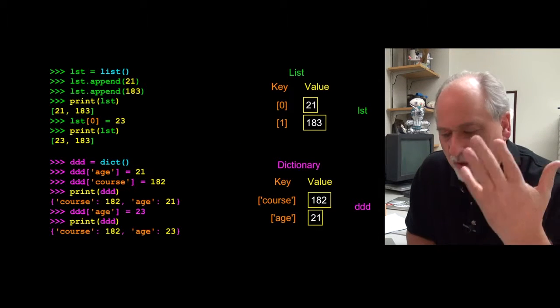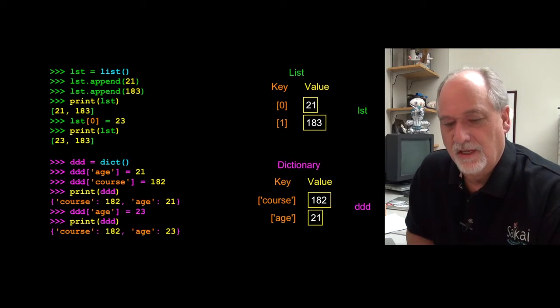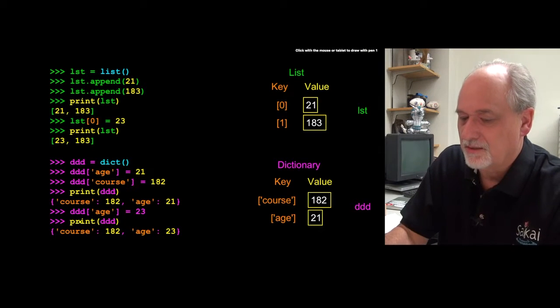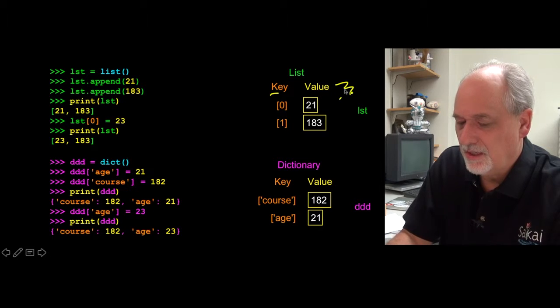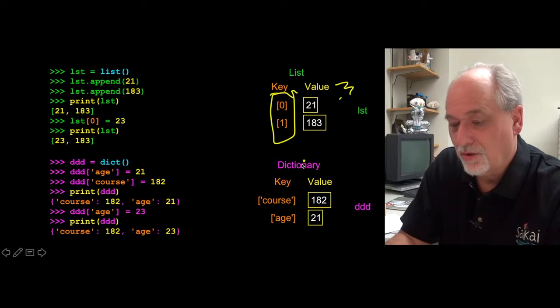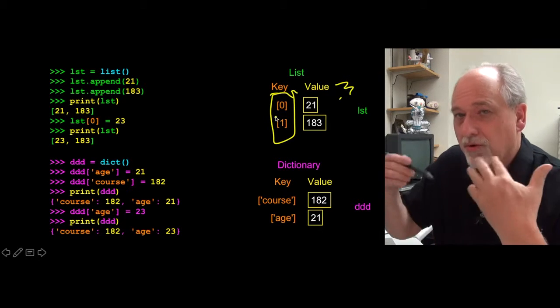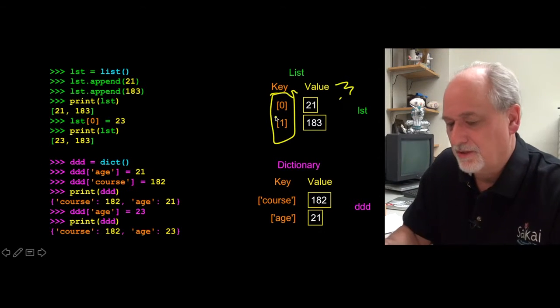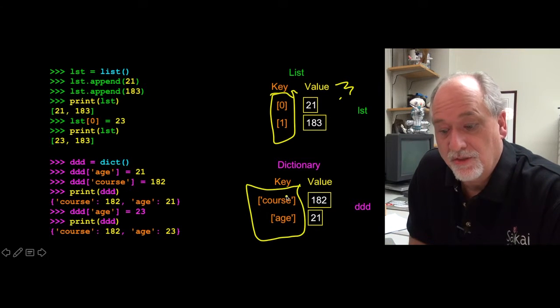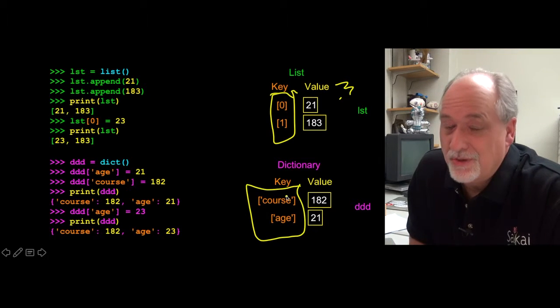And again, you just look at them and you can think of each of these as pretty much doing roughly the same thing except the indexing mechanism. The values are the same, but the keys are different. So in lists the keys are always the position, and you don't get to assign those other than the fact that the order in which you put them in implicitly assigns a position. And in dictionaries the key is a string. You can actually use other things.